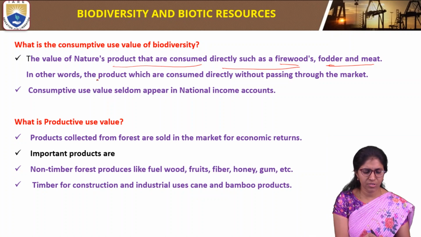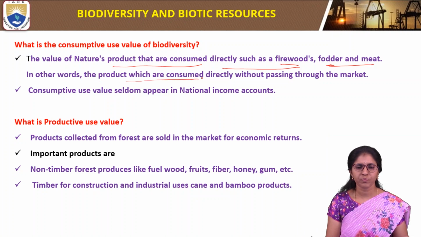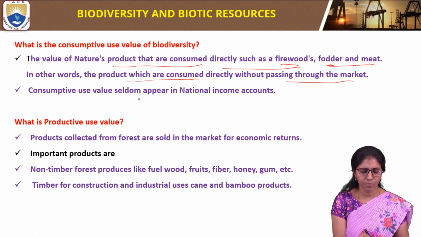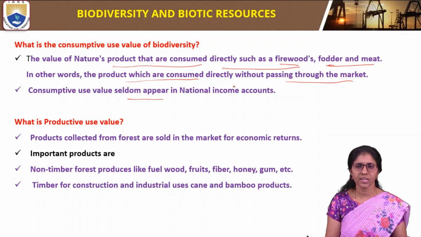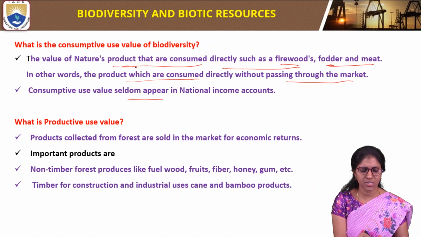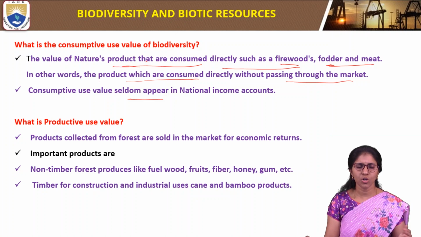In other words, the products which are consumed directly without passing through the market are called the consumptive use value of biodiversity. This seldom appears in national income accounts. So the consumptive use value means a nature product which can be consumed directly without passing through the market.